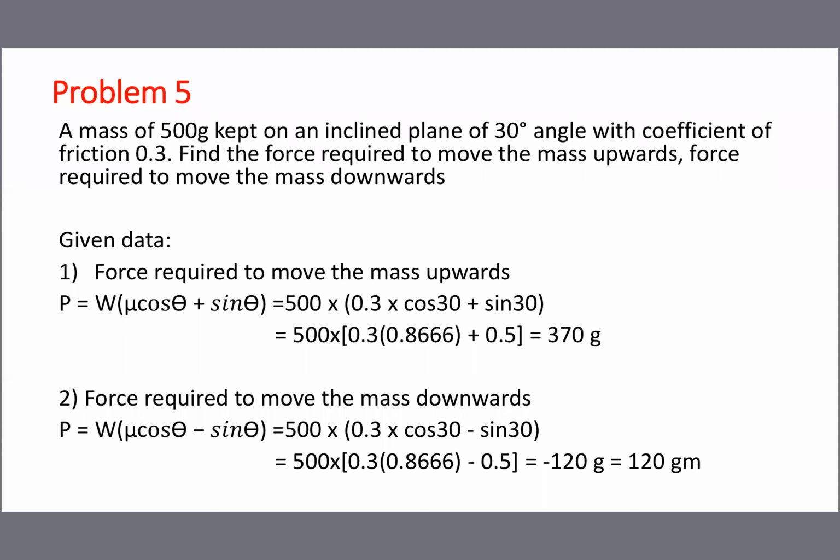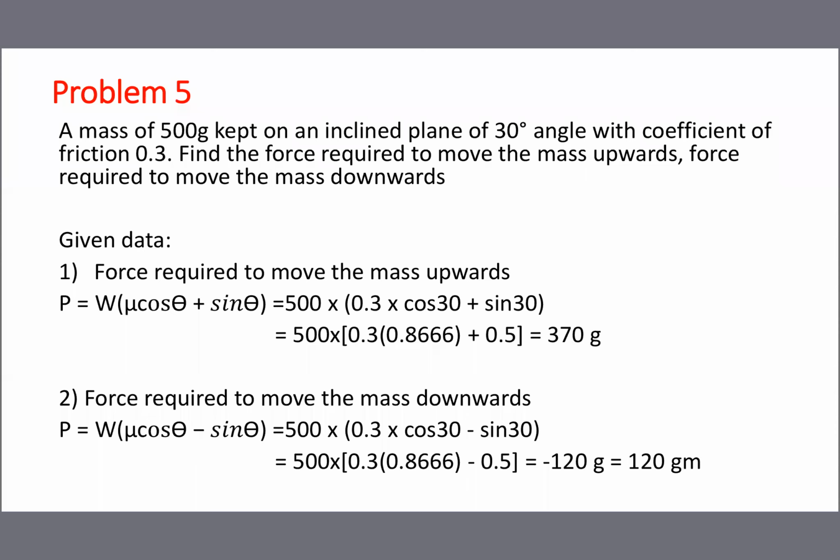Whenever the job is on an inclined plane, you have to apply this formula: P is equal to W within bracket mu cos theta plus sin theta. 500 into, substituting the data, 0.3 into cos 30 plus sin 30, and doing the calculation you get 370 gram force required for moving the job in the upward direction.